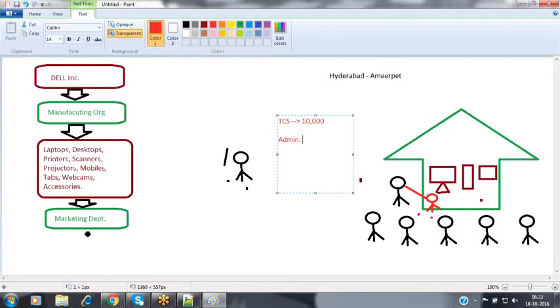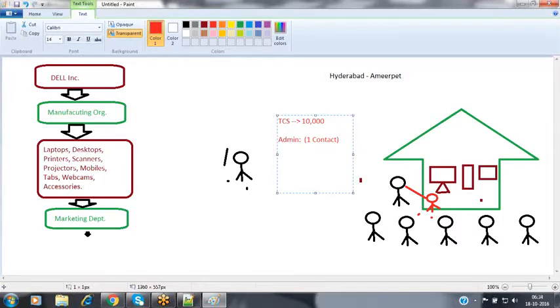Whatever resources are required by the employee, all those resources will be provided by the admin people. So from that administration department, we need one contact detail. Nothing but one person's contact details are required so that we can contact them. The admin person has contacted our Dell people that we want some 10,000 desktops, 100 laptops and 50 projectors. These people want to buy the products in bulk. They are not independent persons. They are an organization.